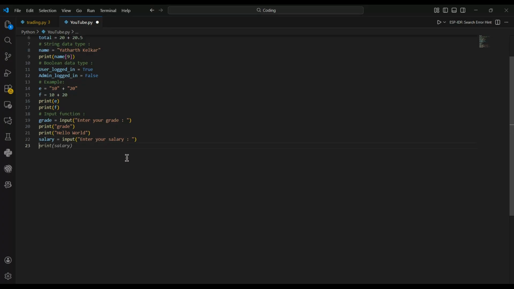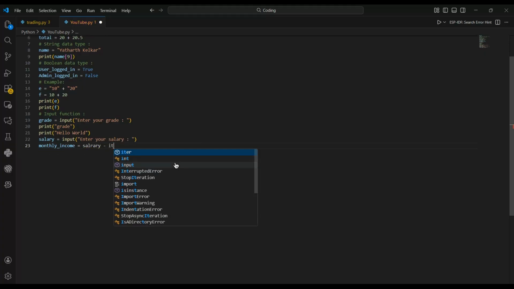But now, if you want to do some operation with it, let's declare a different variable. Monthly underscore income equal to salary minus IT.